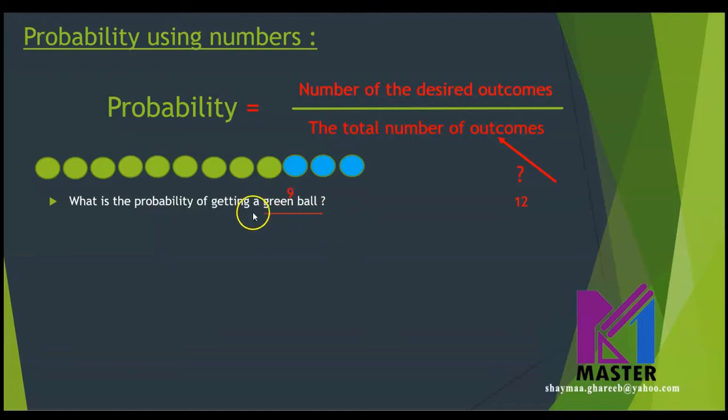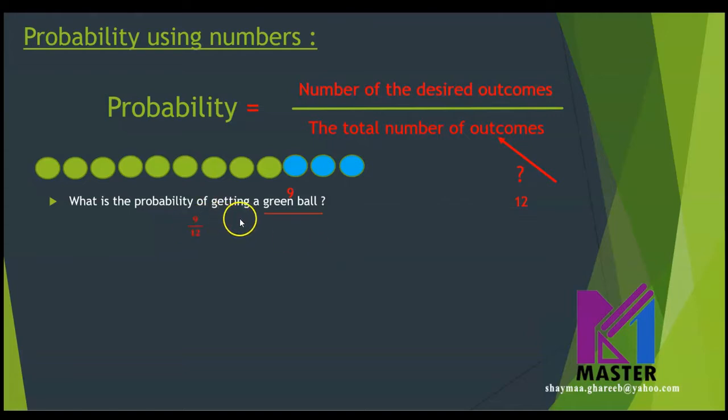The number of green balls is the number of desired outcomes, which is 9, because there are 9 green balls. So how do we write the probability here as a fraction? We said the number of desired over the total number of outcomes. The desired outcomes, the green balls, are 9, and the total number of outcomes is 12. So the probability will be 9 over 12.